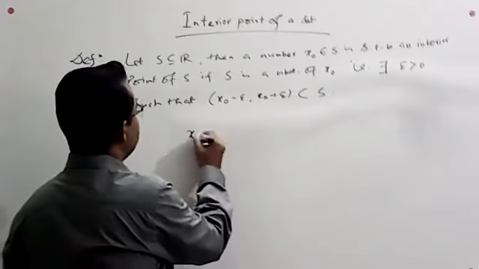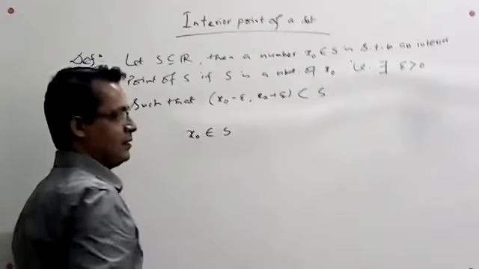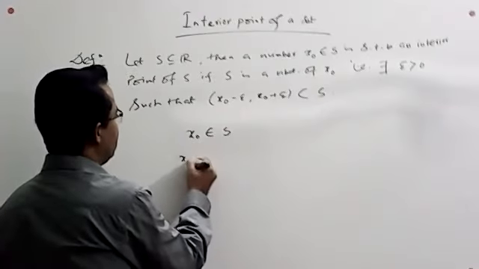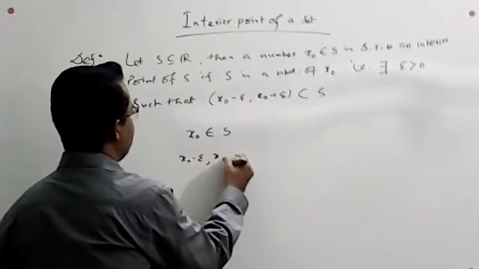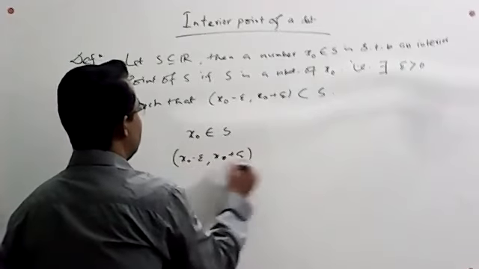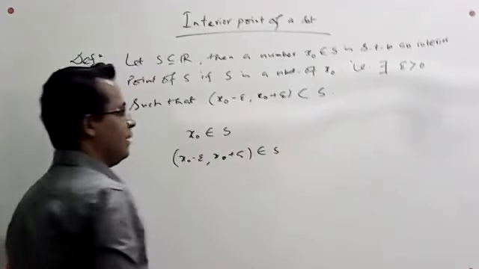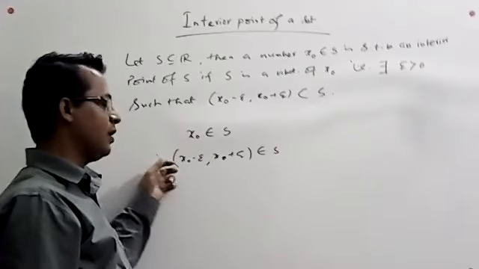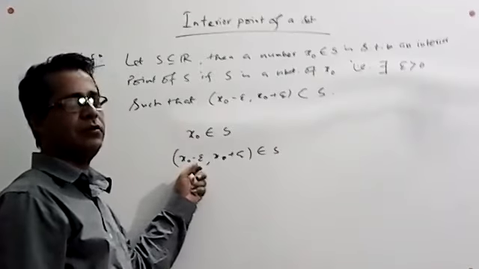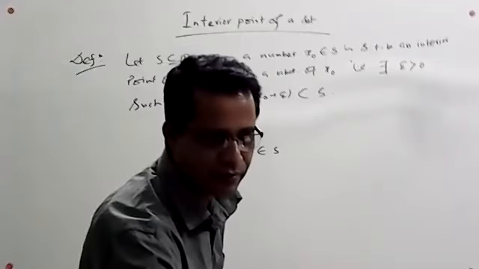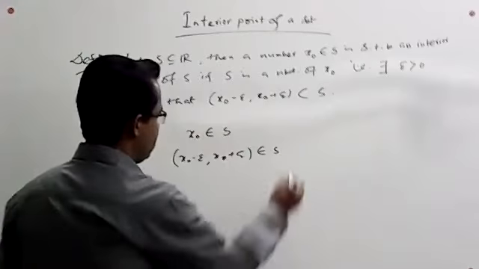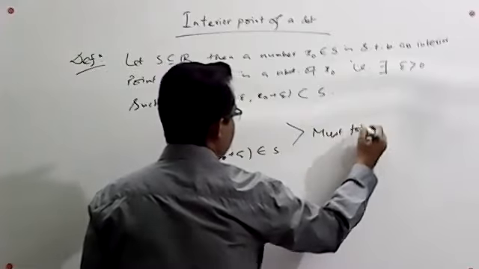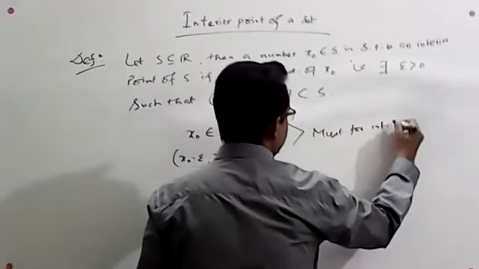x naught must belong to this set S. Also, the neighborhood around x naught, that is x naught minus epsilon to x naught plus epsilon, must also belong to S. If x naught satisfies these two conditions, then x naught will be called an interior point of S. These two are a must for an interior point.